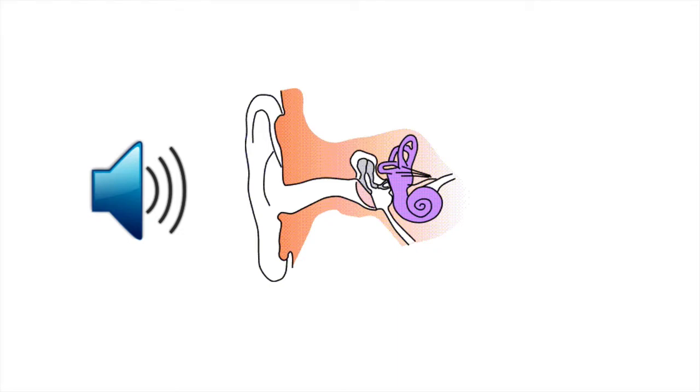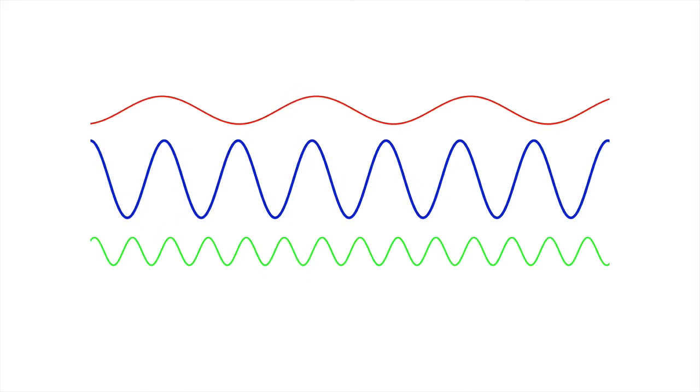Well, what exactly are sounds? Sounds are made up of a series of waves moving through a medium. This medium can be solid, like when you hear sounds through a door. It can be liquid, like when you hear sounds underwater when you're swimming. It can be gas, like when you hear sounds in the air. The sound waves move through a medium by making its material vibrate. So sounds require a material to move through.